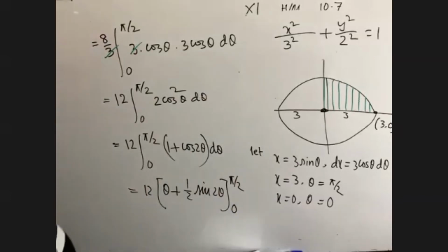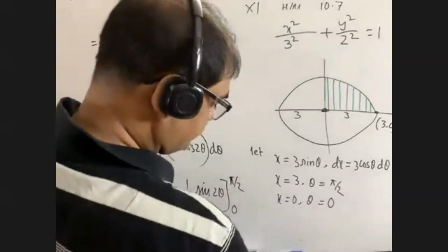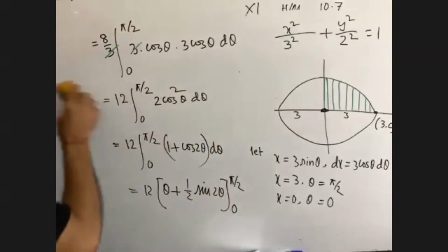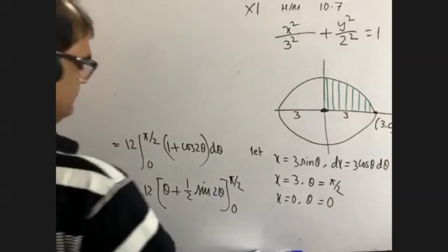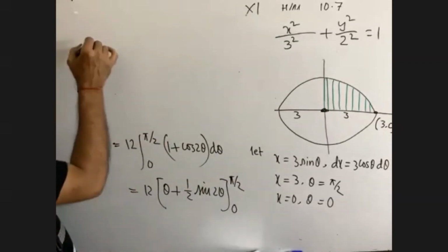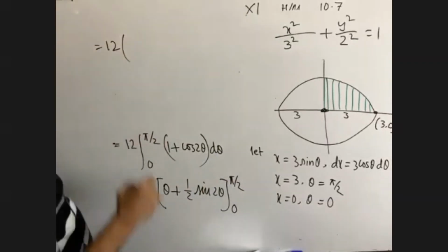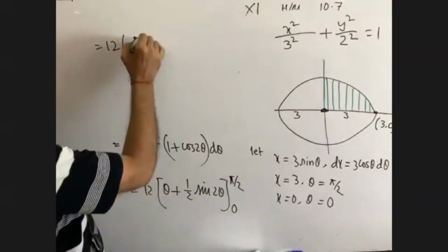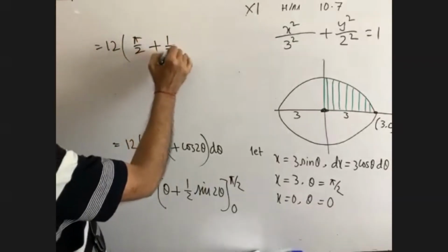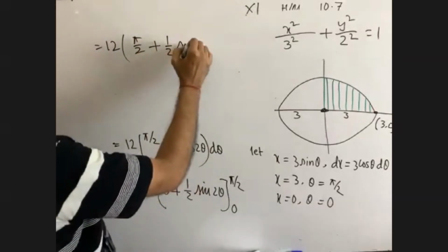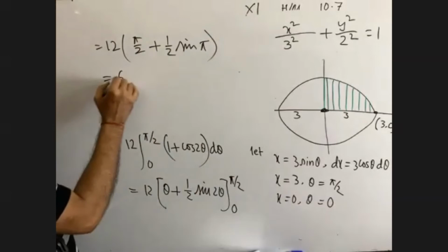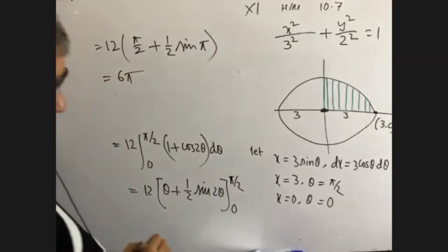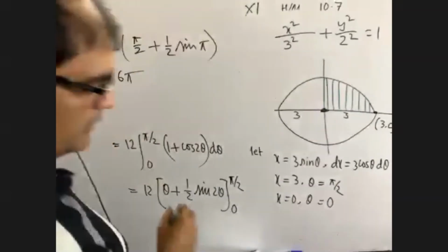Now please go for putting the values. Theta equals pi by 2 plus half sine pi. Sine pi is 0. So we are getting 6 pi. And it is the answer.